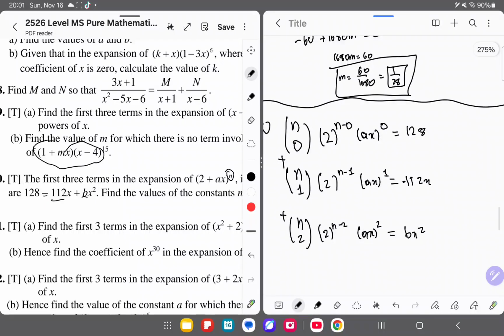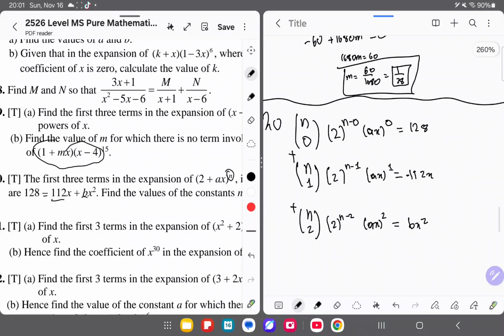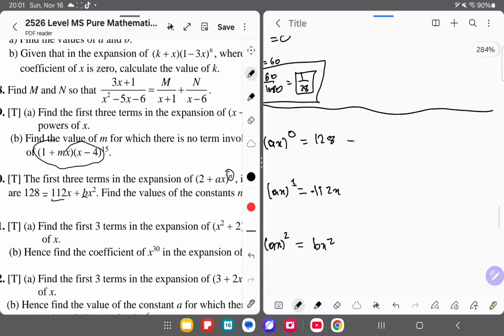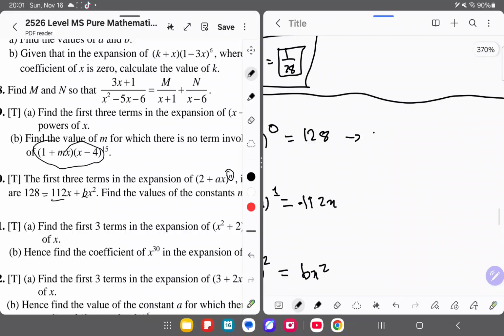Okay, so now that we have these, we can easily solve here. We know that n combination 0, just anything combination 0, is equal to 1. 2 to the power of n we don't know yet. Anything to the power of 0 is 1. So over here, we can simplify this as just 2 to the power of n is equal to 128. Now, I don't know how you guys like to do it.